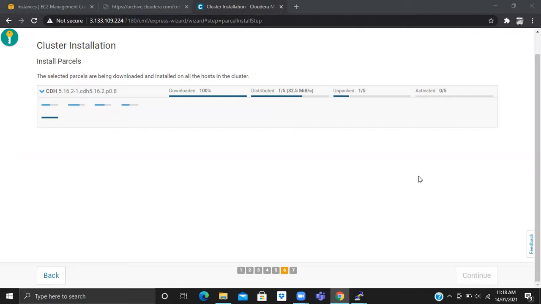In Hortonworks, there is a service named Ranger. I haven't deployed this CDP cluster, but I just read about it.